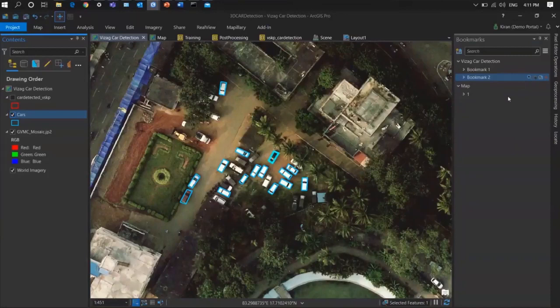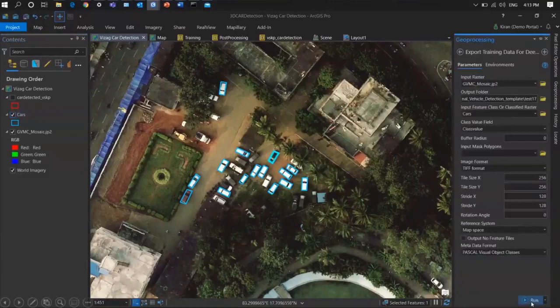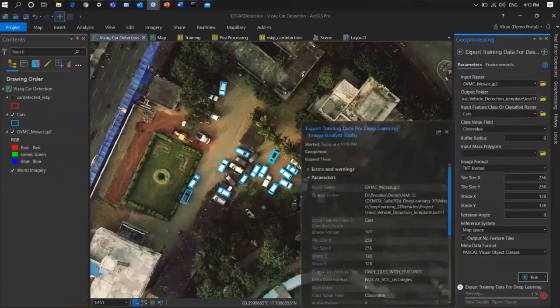Let me run the tool and process this. Now you can see I've started the Export Training Data tool. It will take some time, around a couple of seconds, depending on your hardware capabilities. Here you can see it's 1%, now 5%, and it's about to finish. As soon as it's finished, we will get the results, and you will get a total of 7 sets of files.